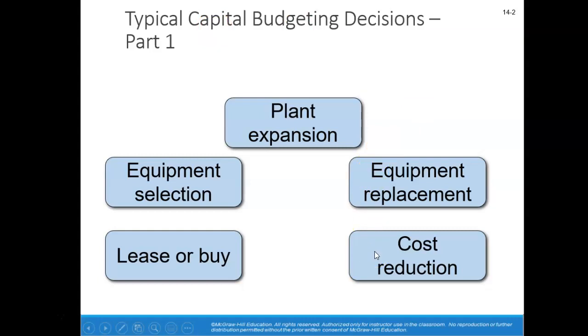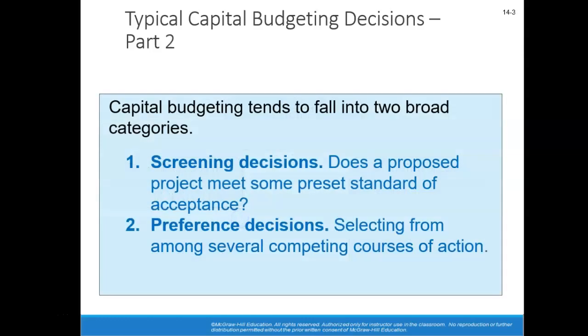Cost reduction. How can we reduce our operating expenses? Should we lease these vehicles or should we buy these vehicles? Should I lease the equipment or should I buy the equipment? These are all different types of capital budgeting decisions that a company has to make.